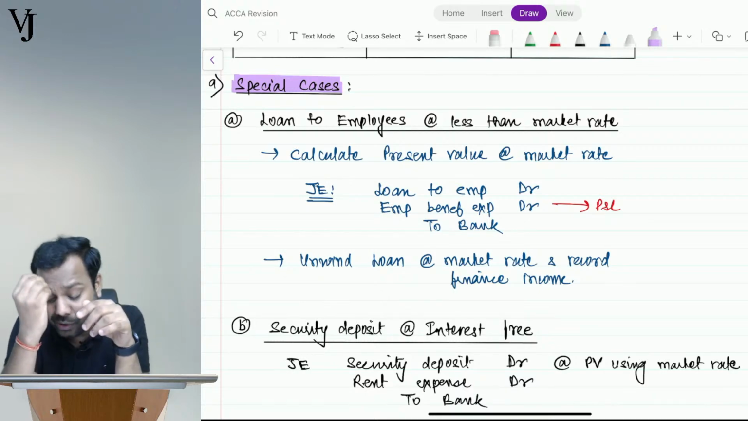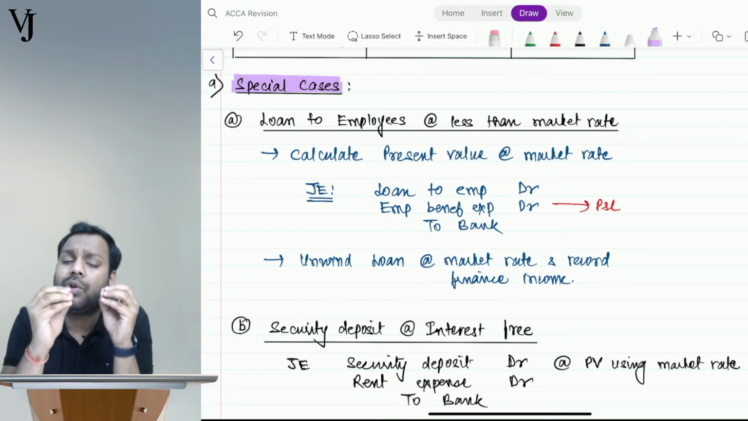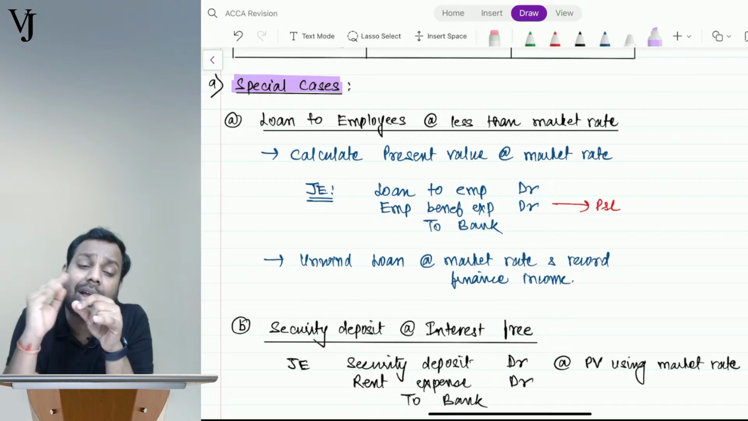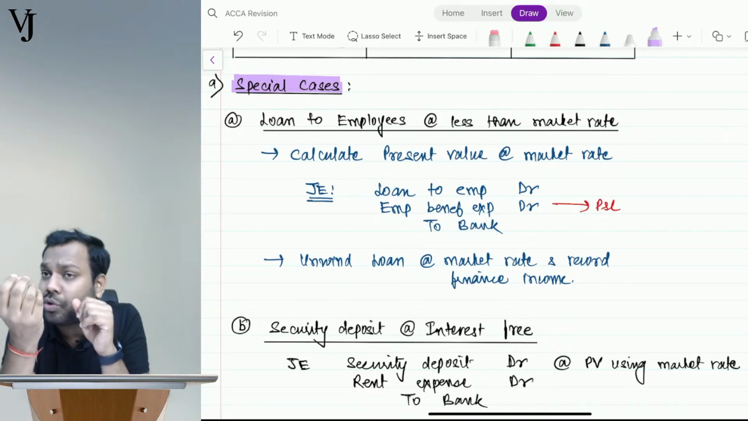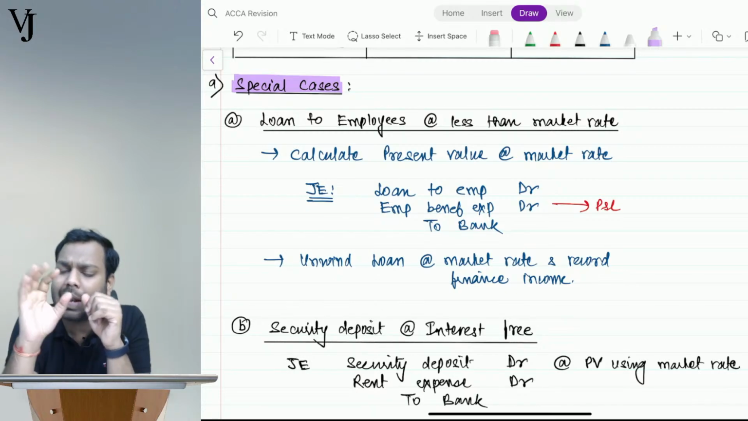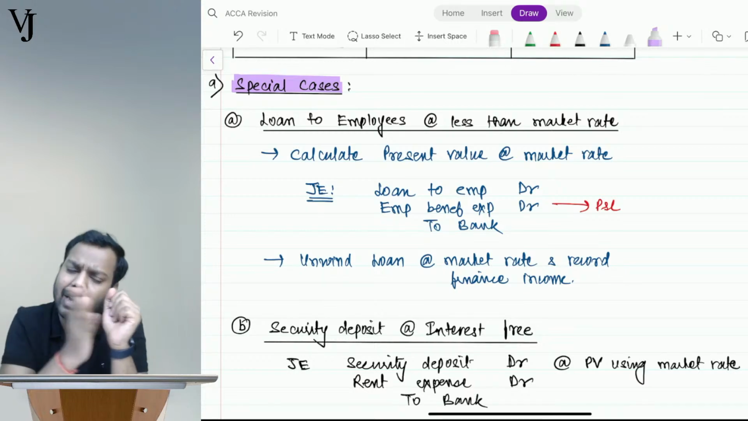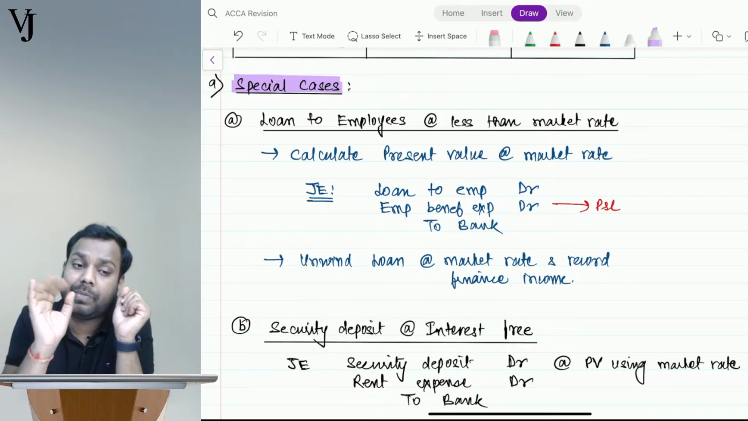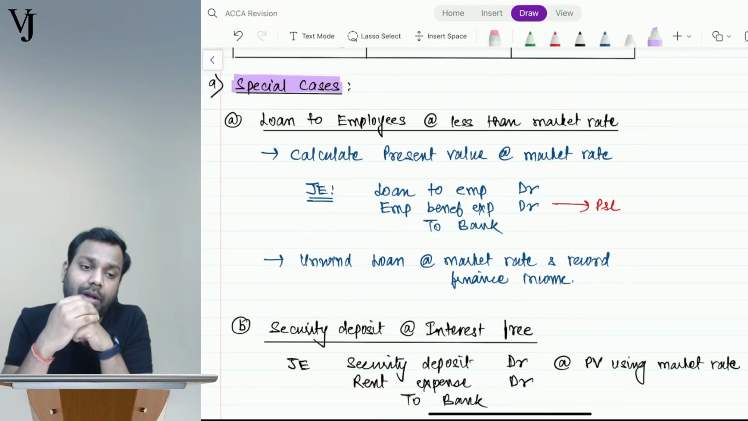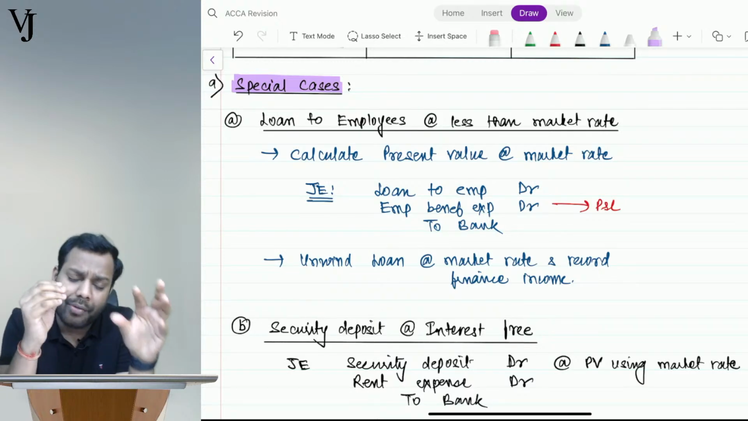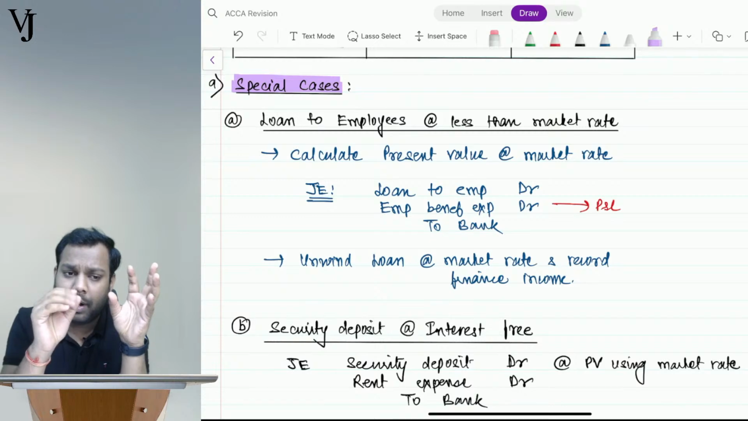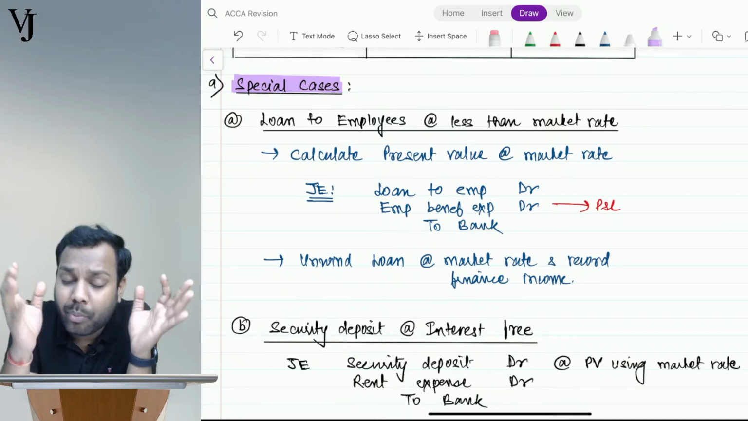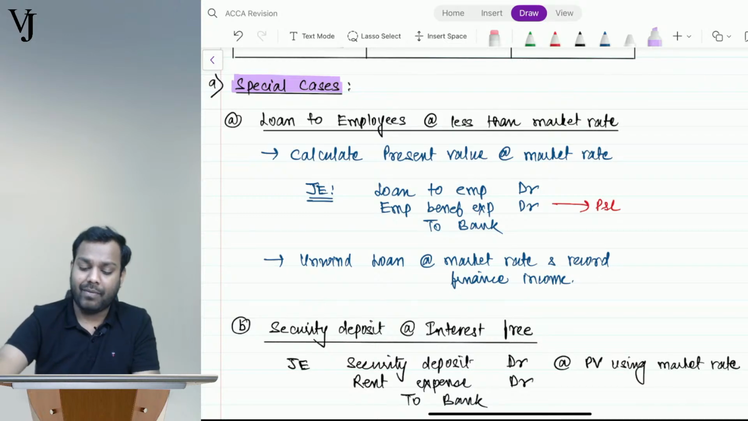So the standard says, whatever amount you have given to him, calculate the present value of the contractual right to receive cash flows, and calculate the present value using the market rate. Record that as the loan. Let's suppose you have given X amount. The difference you record as an employee benefit expense. I will take up an example.